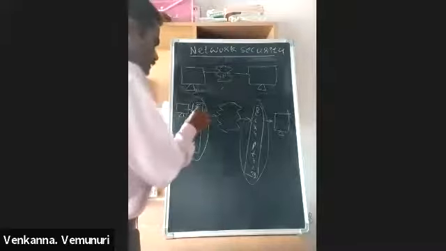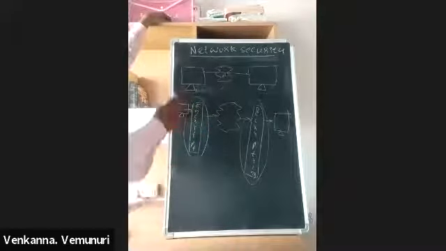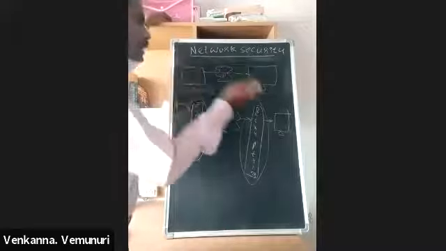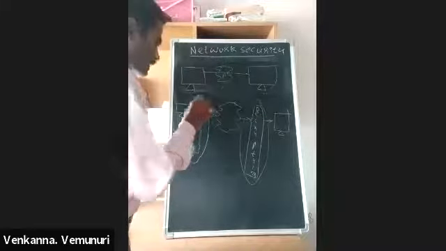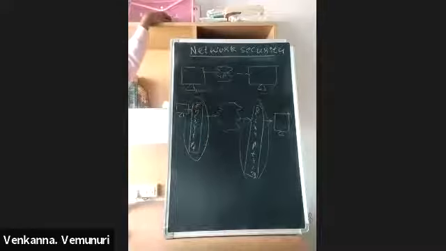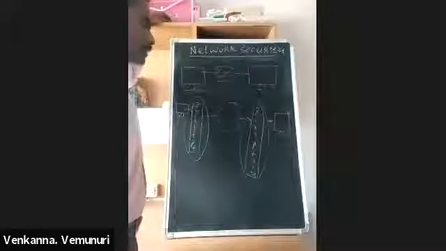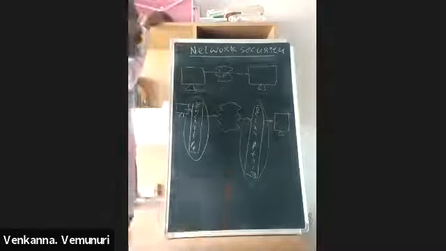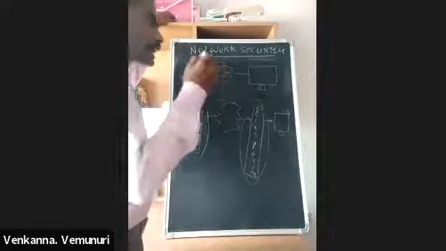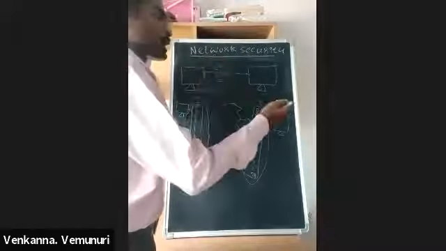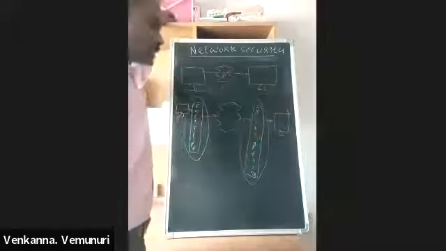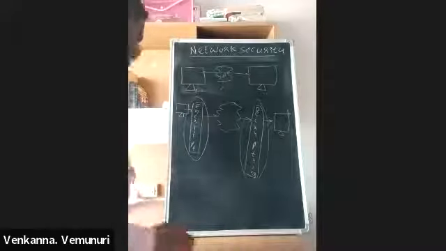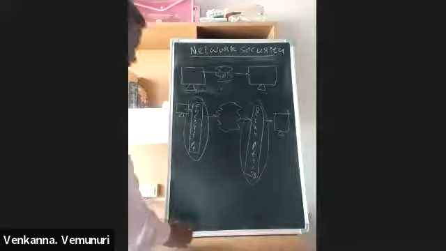What is the definition of encrypting? We are converting data from readable format to unreadable format. It is called encryption. And what is the definition of decryption? Decryption means we are converting unreadable format to readable format. It is called decryption. So in ciphertext, we are using these two methods. First, we are discussing encryption.